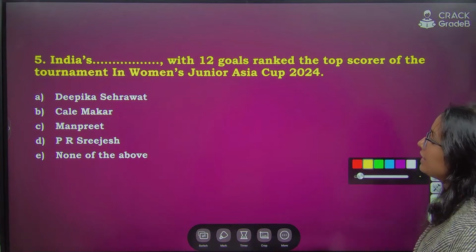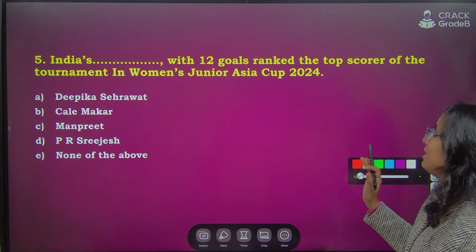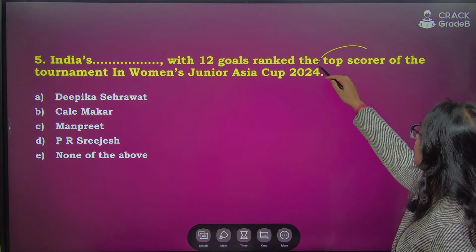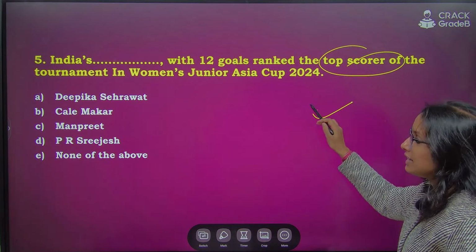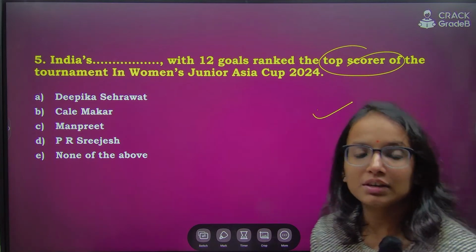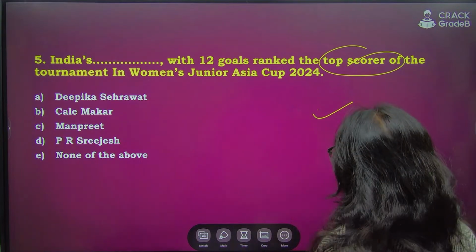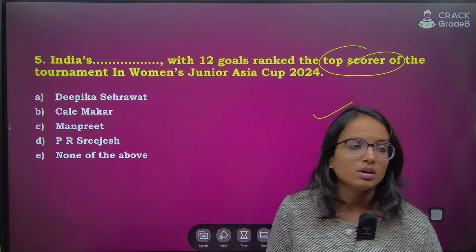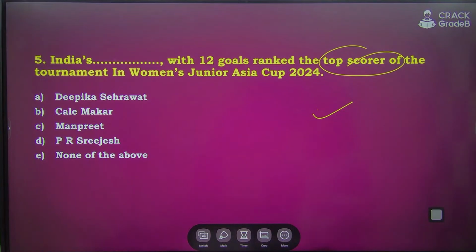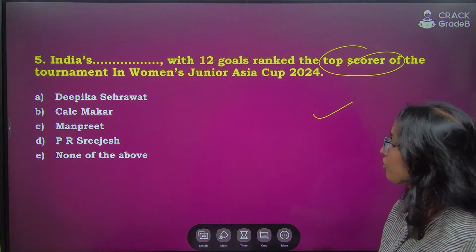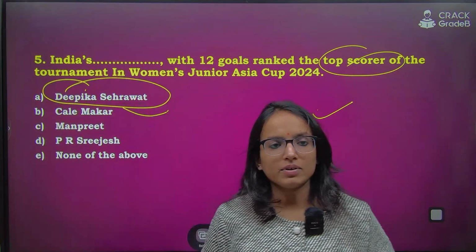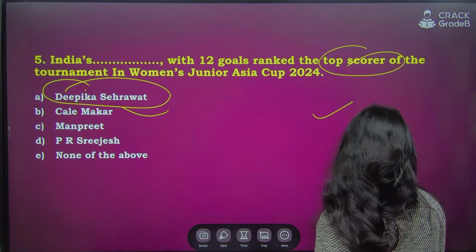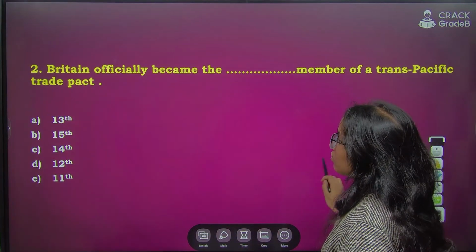Last question. India's blank, with 12 goals, has ranked as the top scorer of the Women's Junior Asia Cup 2024, which India has won, held in Muscat, Oman. Which of these players with 12 goals has been ranked as the top scorer? The correct answer would be Deepika Sehrawat, right? A is the right option. Very good. So these were the top 5 MCQs in the short series.